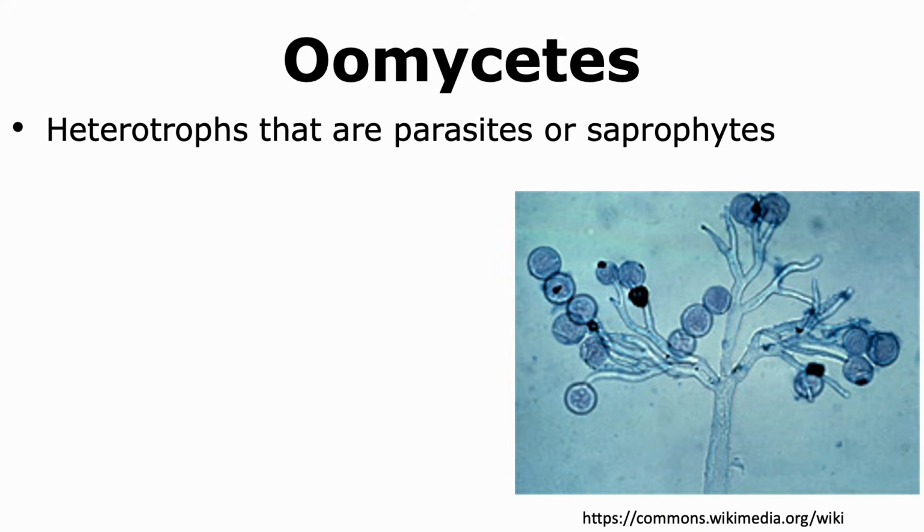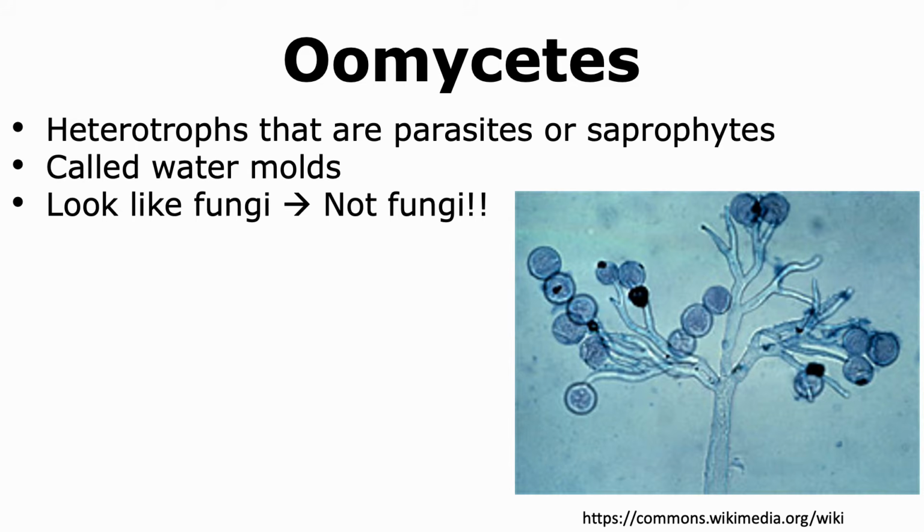Oomycetes are another group that are present in the group of Stramenopiles. They are heterotrophs, and some are parasites, while others are saprophytes. Saprophytes are those organisms that feed on decaying matter. Oomycetes are also called water molds, and they look like fungi, but they are not fungi because their cell composition is different than that of a fungal cell.